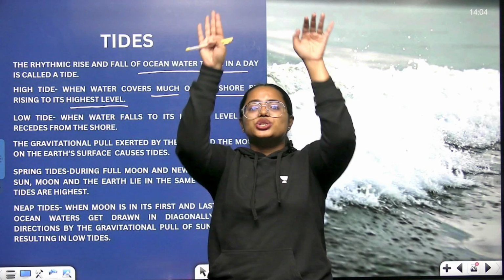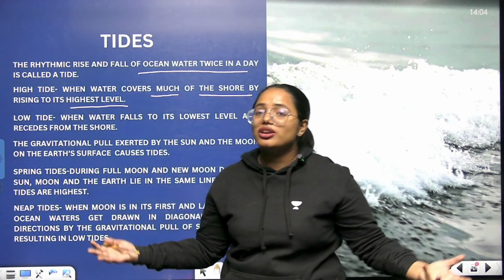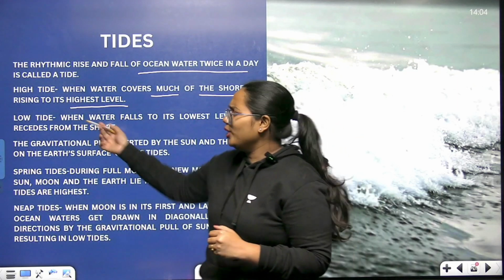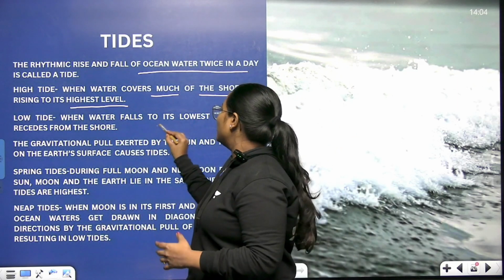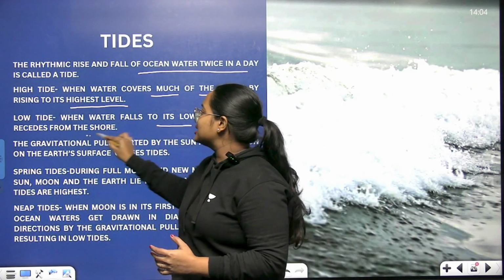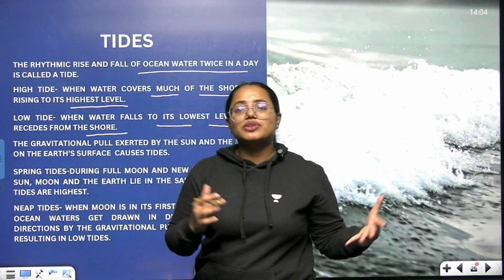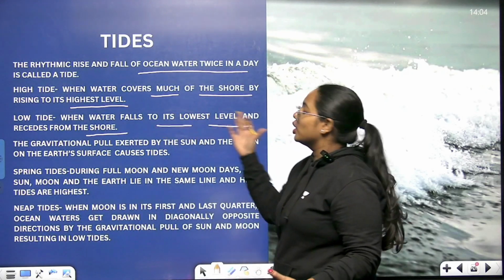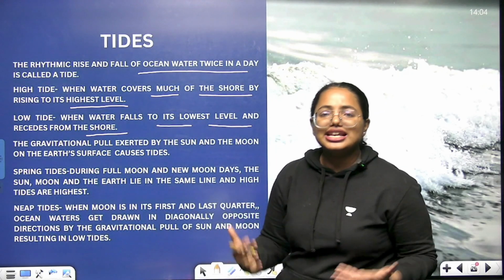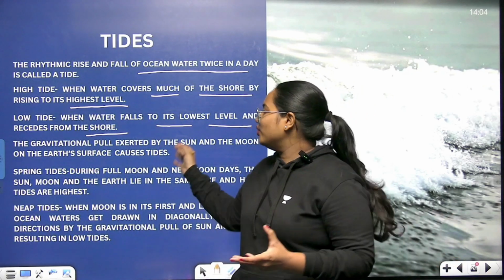So it can rise to its highest level so that it can be called high tide. Low tide is just the opposite. When water falls to its lowest level and recedes from the shore, we have to call it a low tide. Clear?